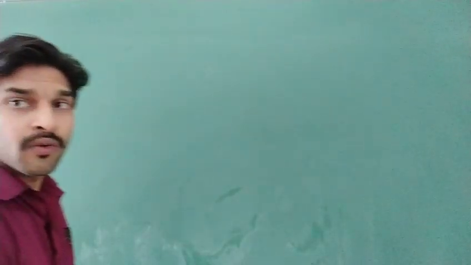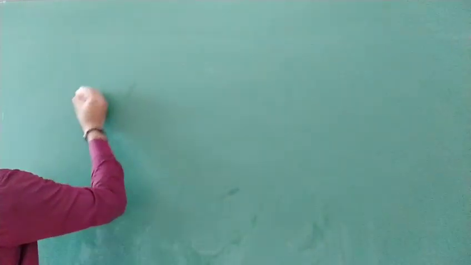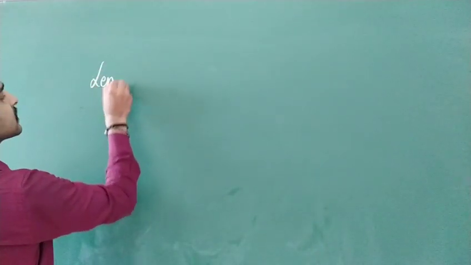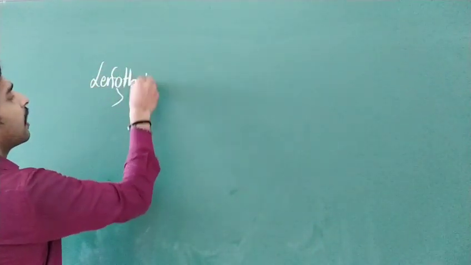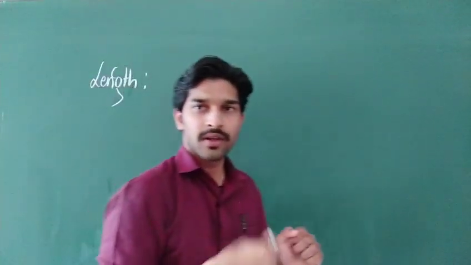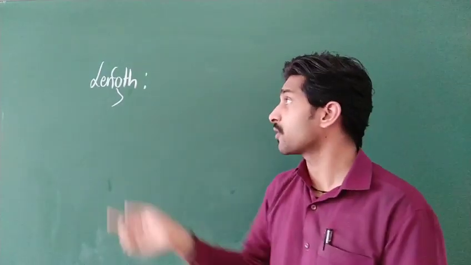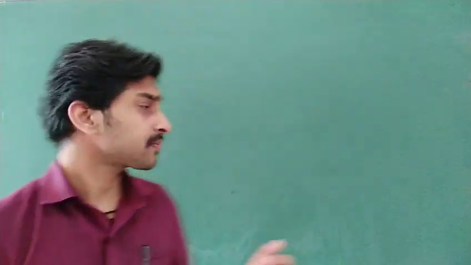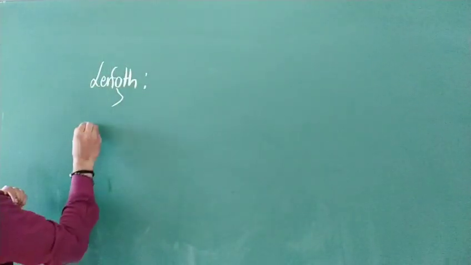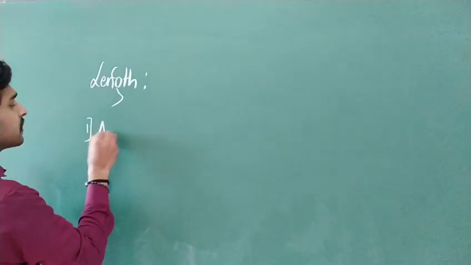Now, we have already discussed length, correct? We came across direct measurements and indirect measurements also. In length, the first unit is the astronomical unit.